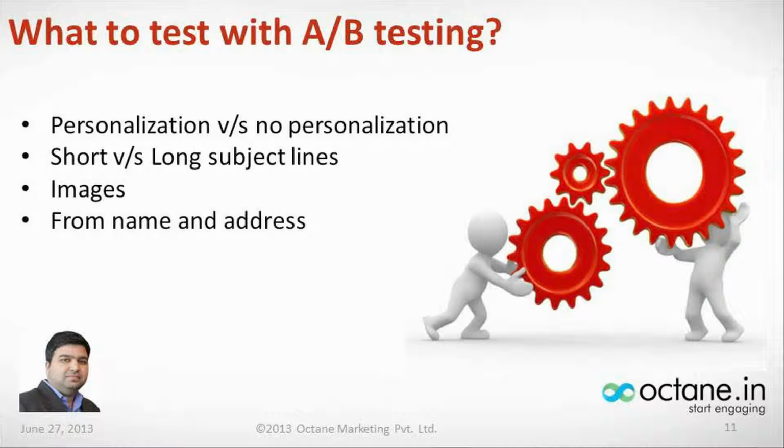Then talking about what to test with A/B testing. So there are a lot of attributes. We talked about variables in the previous slide. Which variables should you be working on? Which variables should you be testing your email campaigns on? So we'll talk about those variables now, which is personalization versus no personalization.